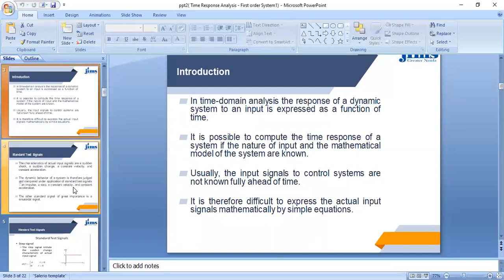In time domain analysis, the response of a dynamic system to an input is expressed as a function of time. Because this is time response analysis, the analysis will be done as a function of time. It is possible to compute the time response of a system if the nature of the input and the mathematical model of the system are known. Usually, the input signals to control systems are not known fully ahead of time. It is therefore difficult to express the actual input signals mathematically by simple equations.